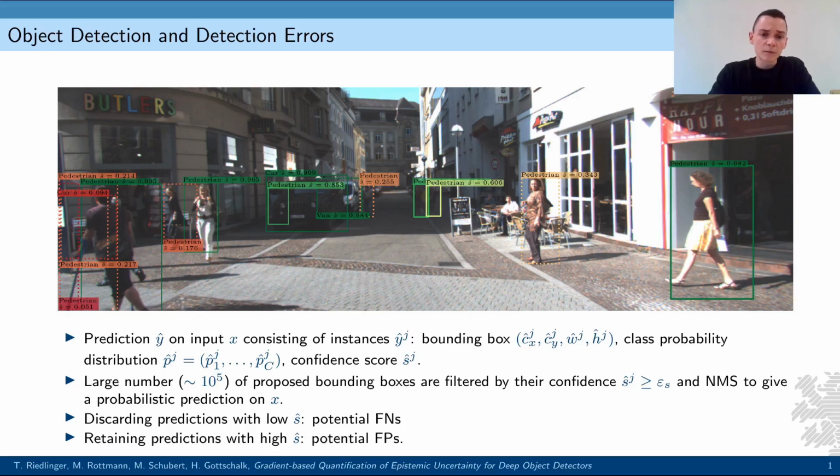Moreover, this quantity tends to be miscalibrated, which means that assigned probabilities are not reflective of the statistics of the network's accuracy. This can have detrimental consequences in downstream tasks when employing object detectors in safety-critical environments. Methods for quantifying the uncertainty of the prediction can be used to address these issues.